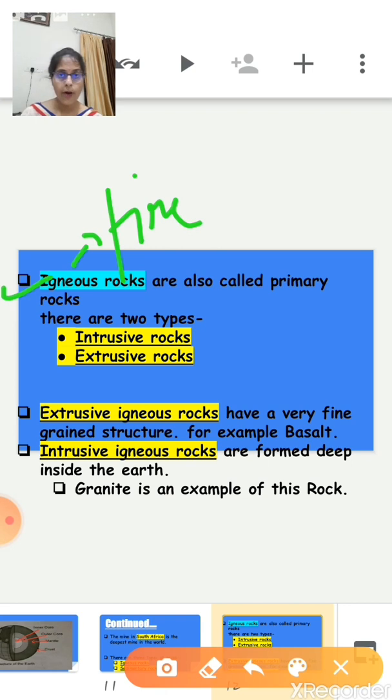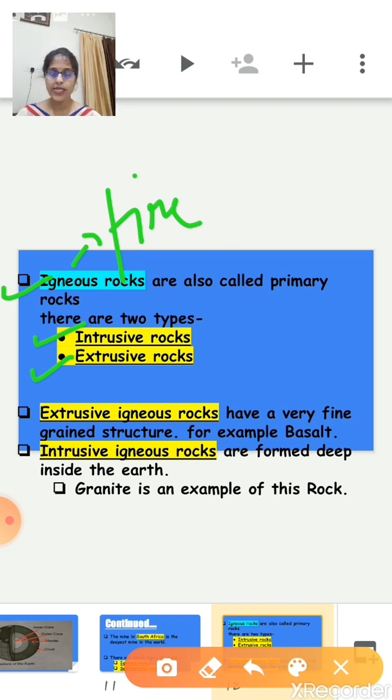Because the other forms of rocks, that means the sedimentary rocks and the metamorphic rocks, are formed from this rock, that means the igneous rock. That's why igneous rocks are called the primary rock. Now igneous rock is divided into two types. First one is the intrusive and the second one is the extrusive: intrusive igneous rock and extrusive igneous rock.